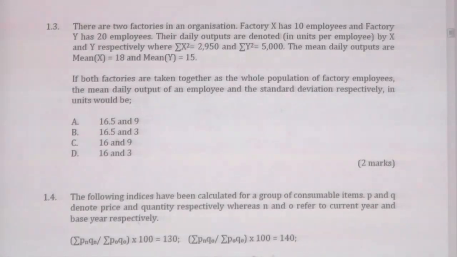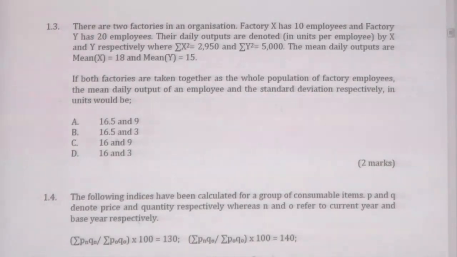There are two factories in an organization. Factory X has 10 employees and factory Y has 20 employees, the total employees in the two factories. Their daily outputs are denoted by X and Y respectively.